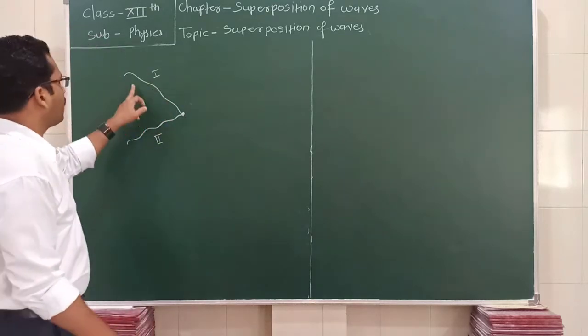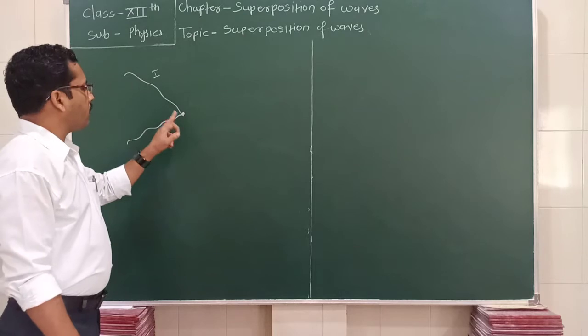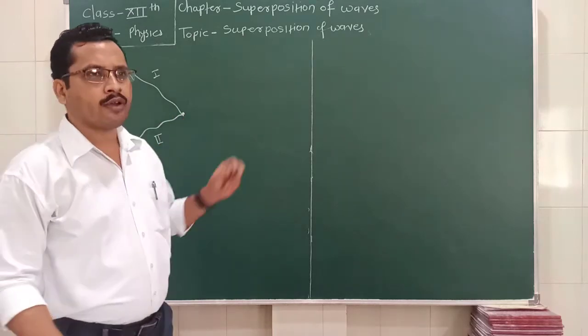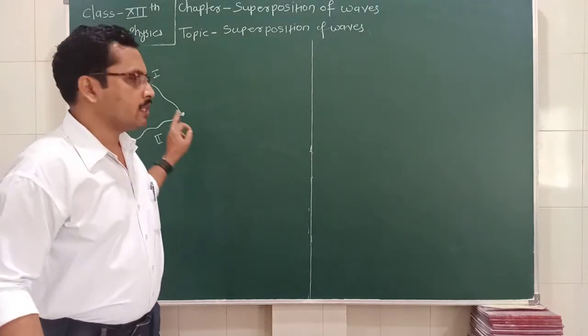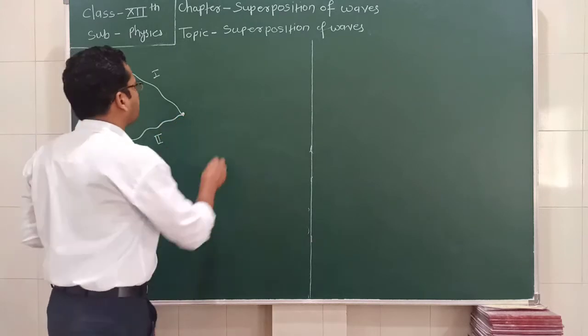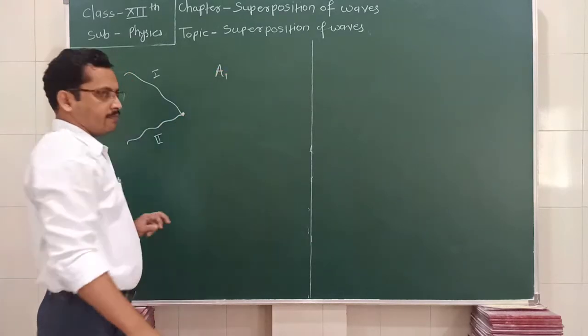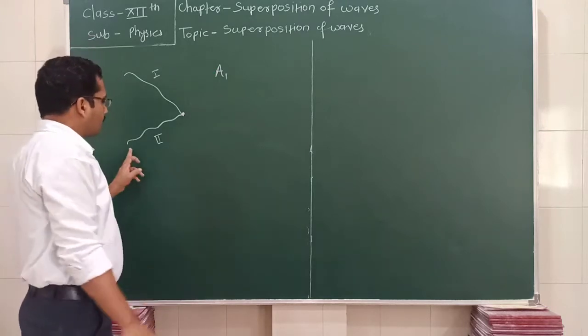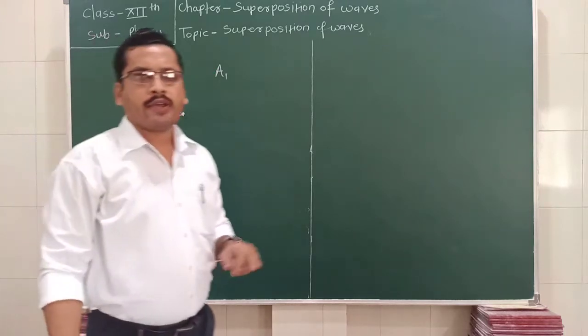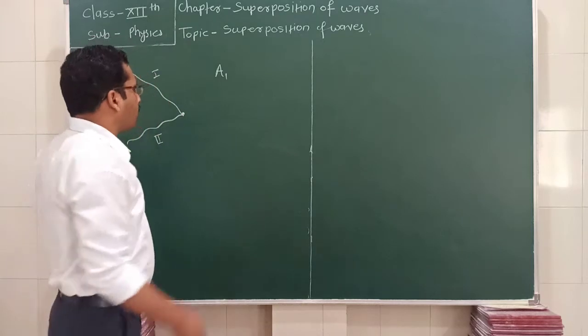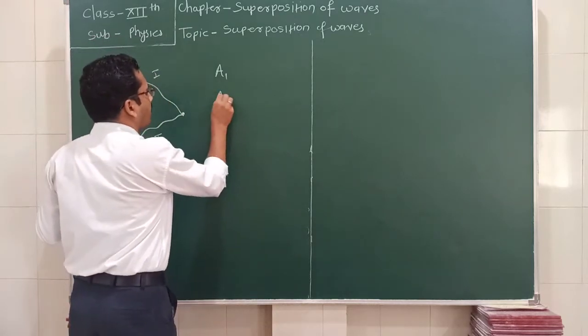For example, when the first wave reaches this point it displaces with the amplitude a1. Similarly, when the second wave arrives at this point, it produces a displacement a2.